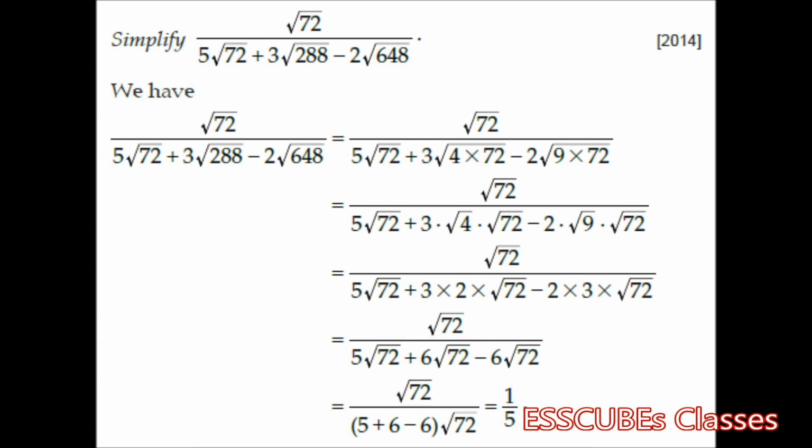Now see, both 4 and 9 are the squares of 2 and 3. So if I take them out of the square root, I simply come down to root 72 by 5 root 72 plus 6 root 72 minus 6 root 72. Now check over here, minus 6 root 72 and 6 root 72 get cancelled off. I'm left with root 72 by 5 root 72. Again, root 72 from numerator and denominator gets cancelled, and we are left with 1 by 5.